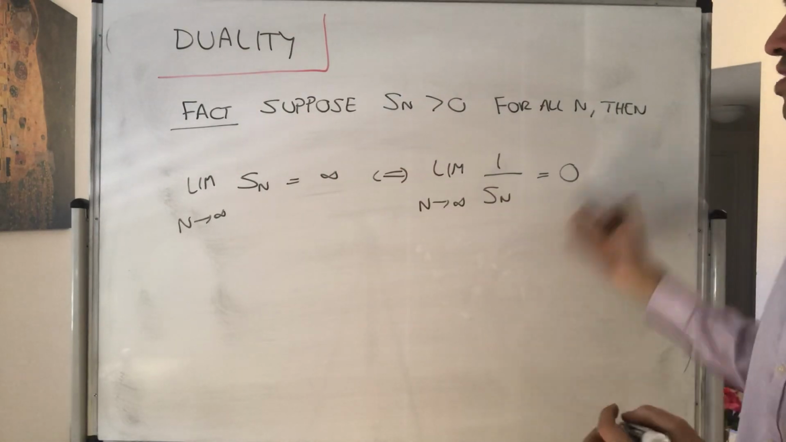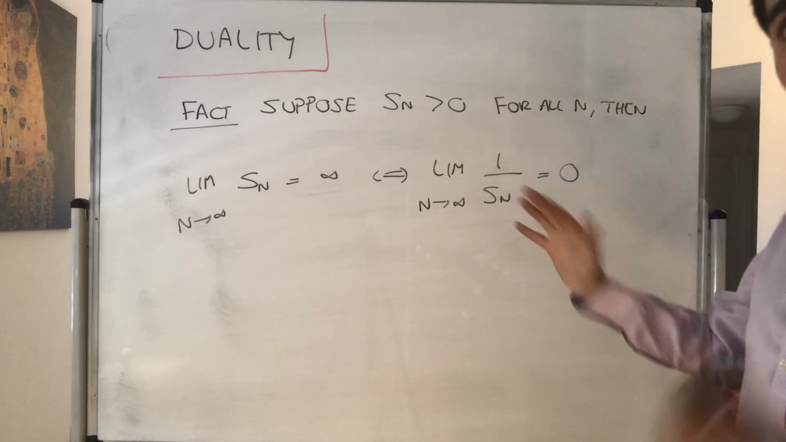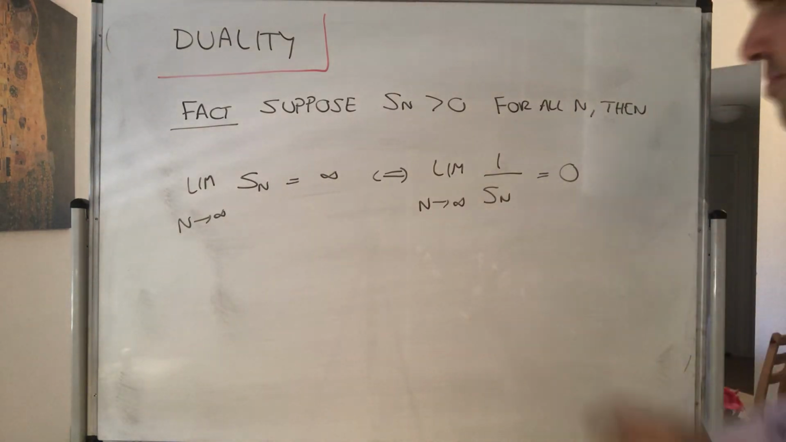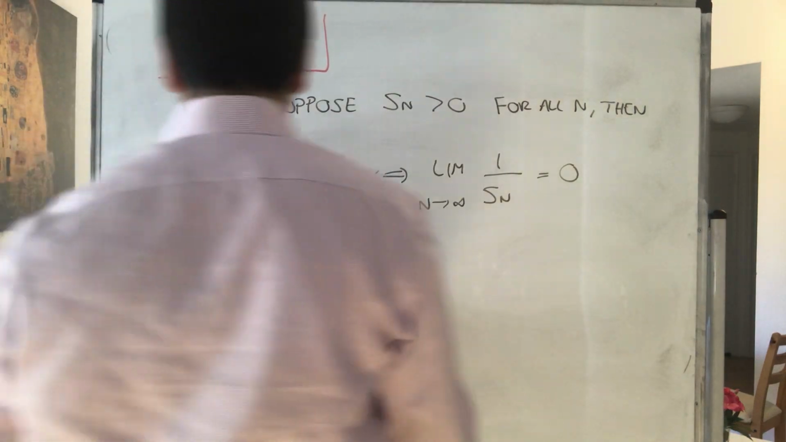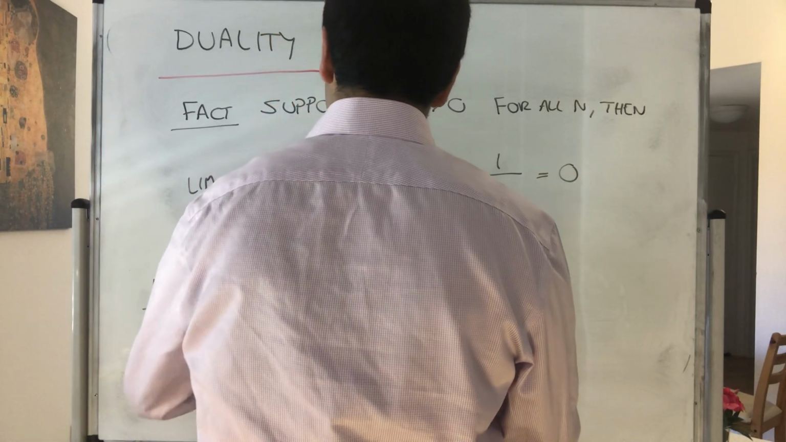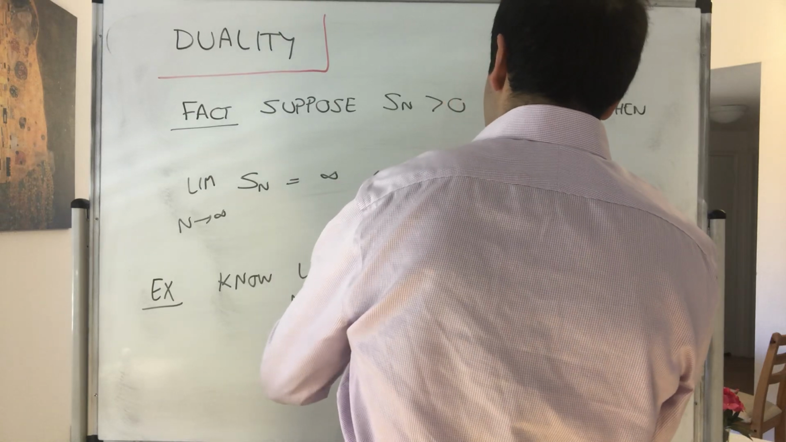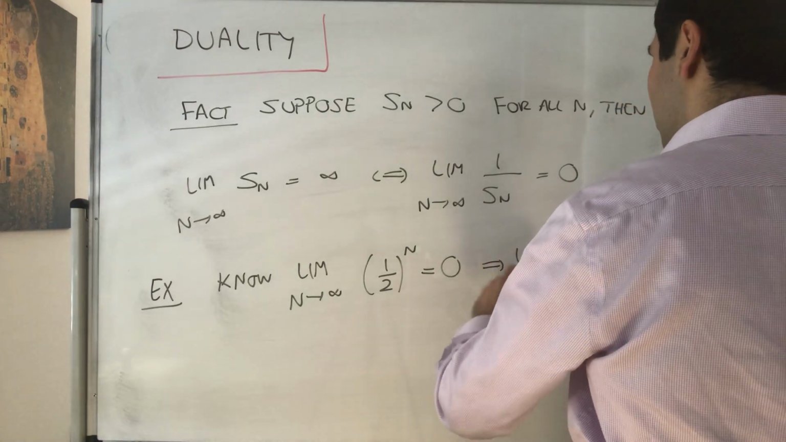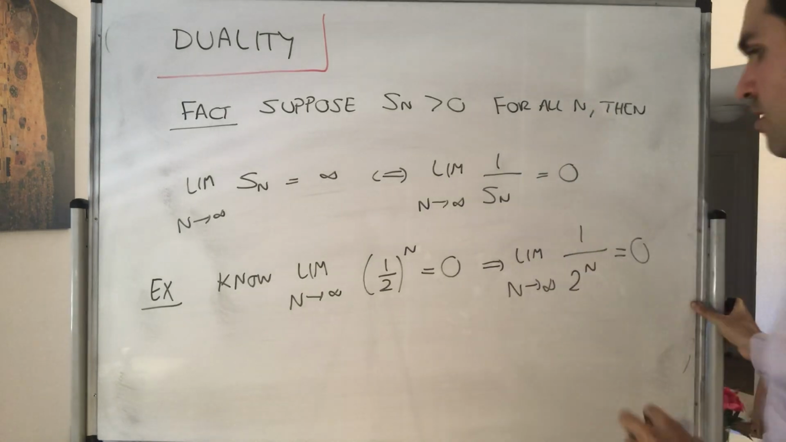So if Sn goes to infinity, then 1 over Sn goes to 0, which is not obvious because we have not shown any quotient laws for infinite limits. That said, we can still prove very neat things. For instance, in a previous video, I've shown that the limit as n goes to infinity of (1/2)^n equals 0. So in particular, the limit as n goes to infinity of 1 over 2 to the n equals 0.